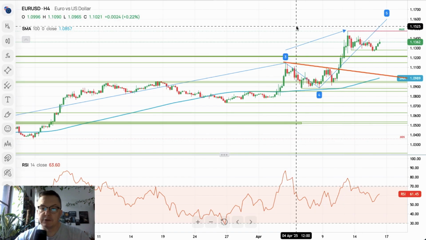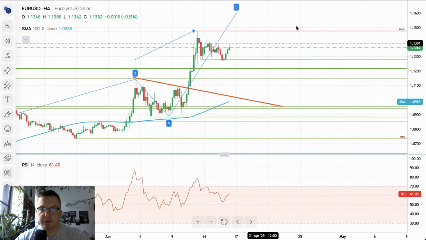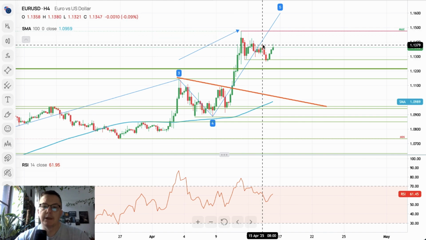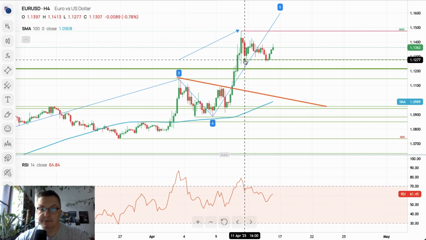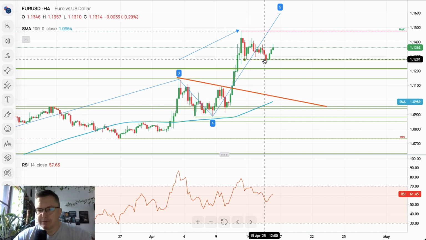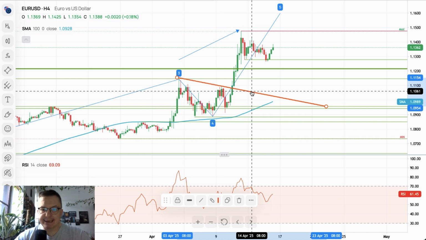The 4-hour chart of the euro dollar is showing us wave 4 in progress as we speak. We bounced from the technical support at 1.1277, so everything is going on as expected.